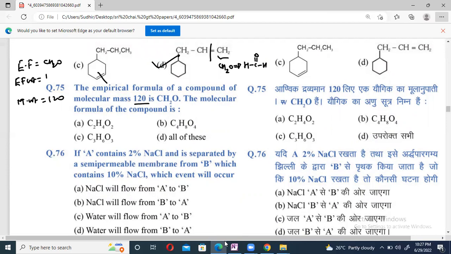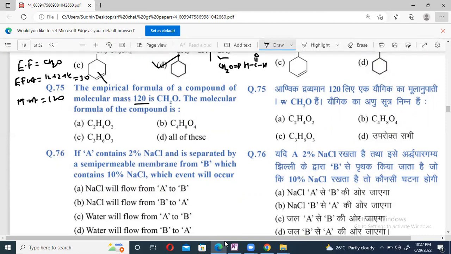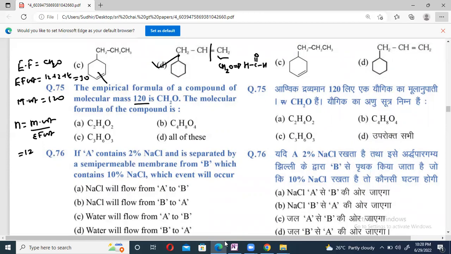Empirical formula weight: carbon 12, hydrogen 2, oxygen 16, so 12 plus 2 is 14, plus 16 gives 30. Then n equals molecular weight by empirical formula weight, 120 by 30, so n is 4. The molecular formula is CH2O taken 4 times, that is C4H8O4. Yes, option B is correct.